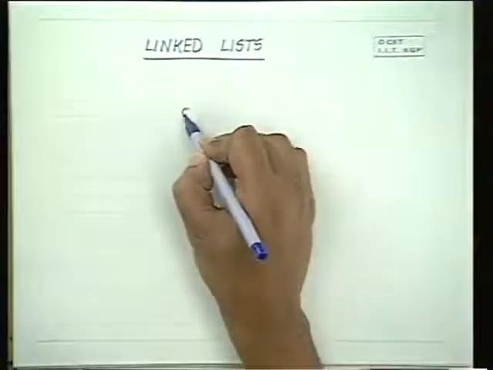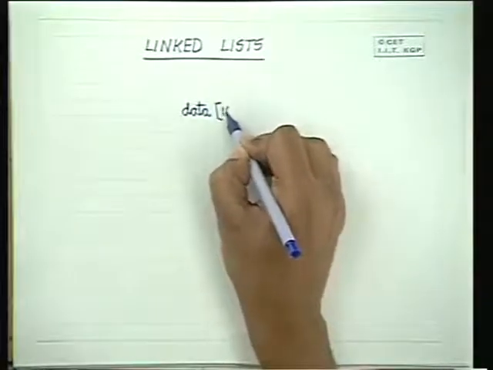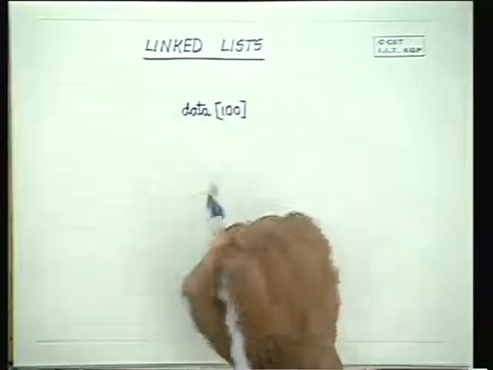The topic of today's lecture is linked lists. We discussed in the previous day that if we have a problem in which we are to read n numbers and just print them, and we know the maximum value of n, then we could have read them into an array. So we could have read them into an array and declared an array data. If we knew a maximum limit, we could have declared a data size 100.